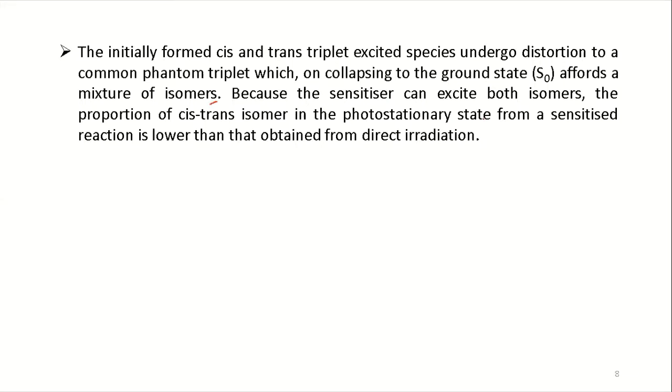Because the sensitizer can excite both isomers, the proportion of the cis-trans isomer in the photostationary state from a sensitized reaction is lower than that obtained from direct irradiation. So the conversion will be low when you are using the triplet state with respect to the singlet state. Okay, so that is being told here.